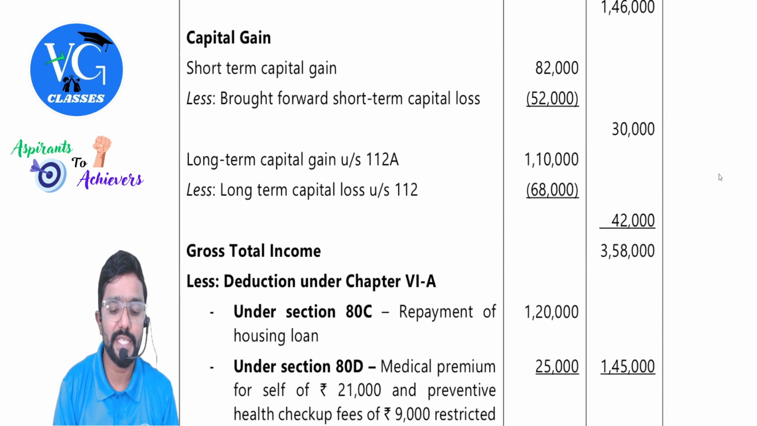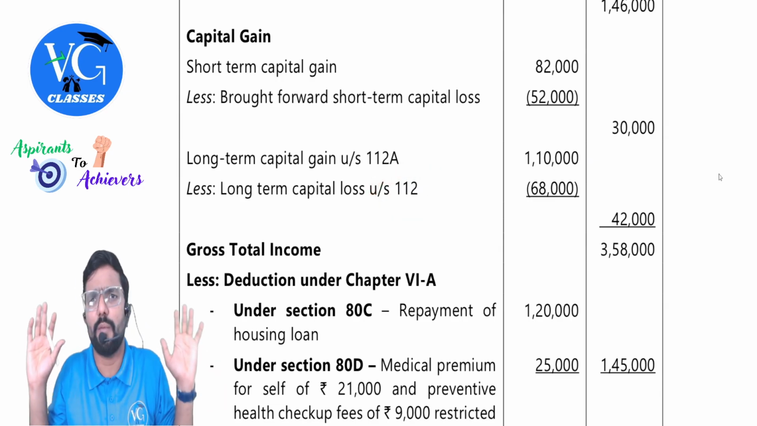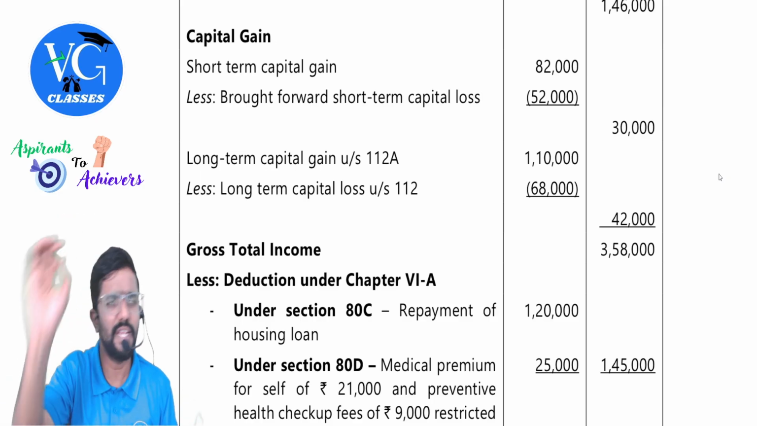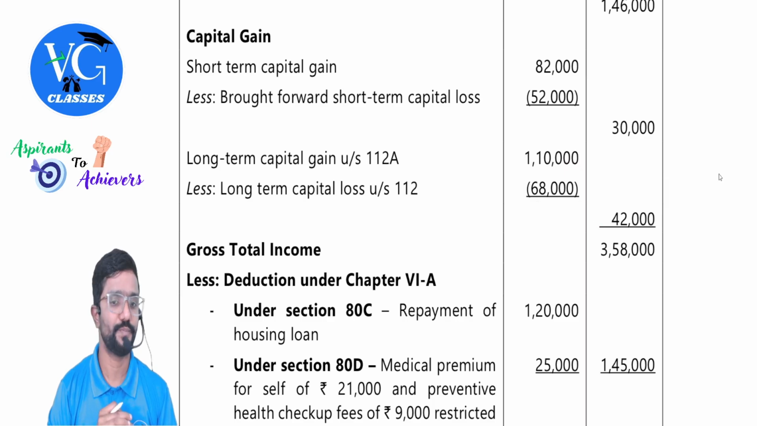Then long-term gain under section 112A is there. Can we adjust 112 loss against 112A? No problem. Any long-term loss can be adjusted against any long-term gain. Okay, sir. 68. Remaining is what? 40.